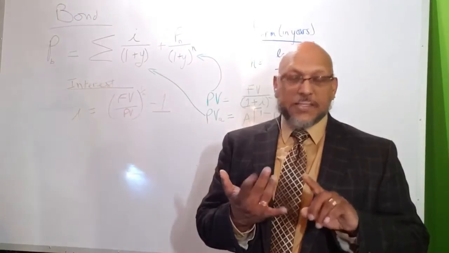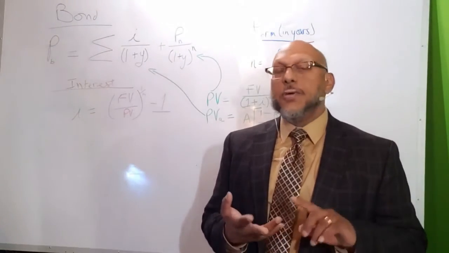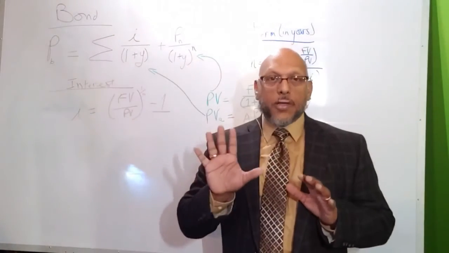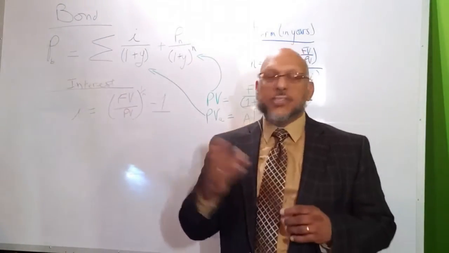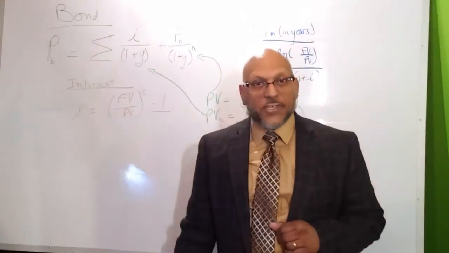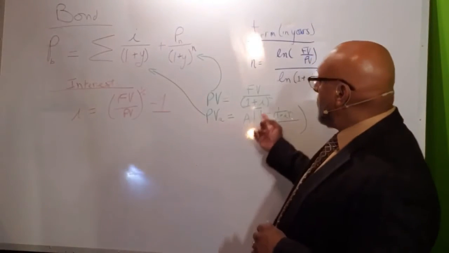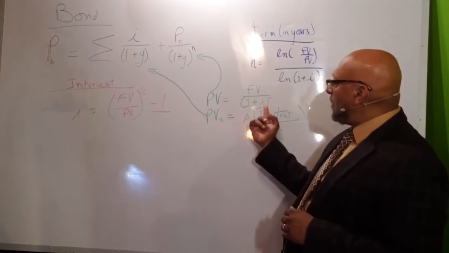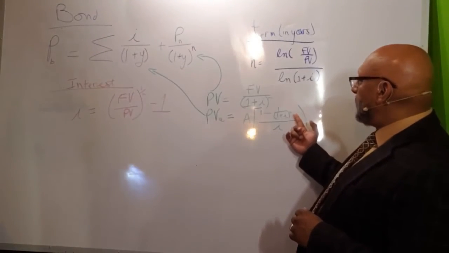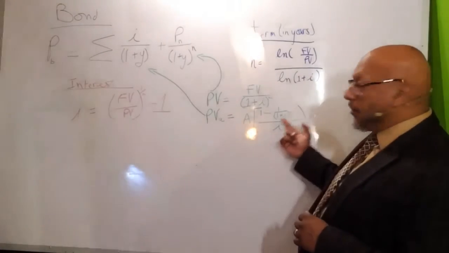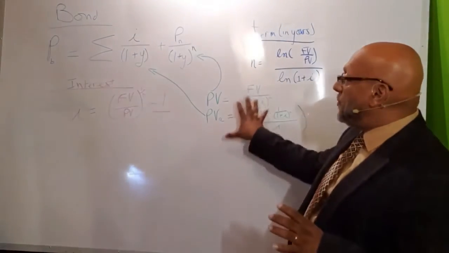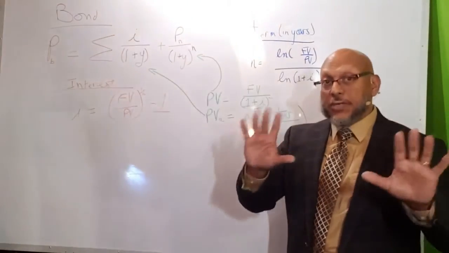Remember, you have to know a couple of pieces. I repeat that there's future value, present value, interest rate, term, and the frequency. If you're searching for one, you need to know at least 3 of the others. Here we have future value, present value, and term, searching for the interest rate. Here we have future value, interest rate, and term, we're looking for the present value. Here we have interest rate, term, and the annuity, we're looking for the present value of that annuity.